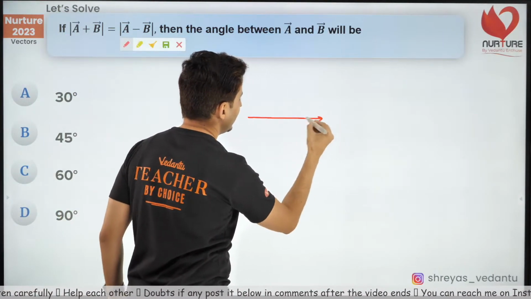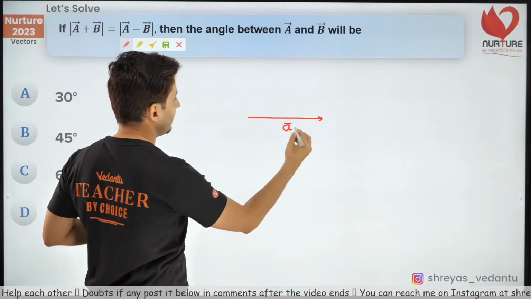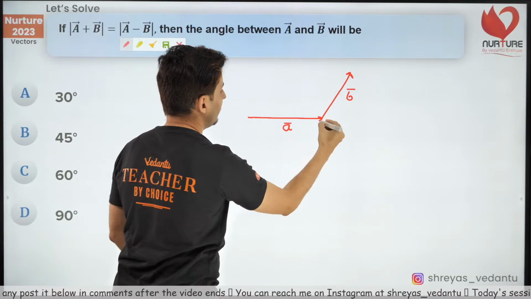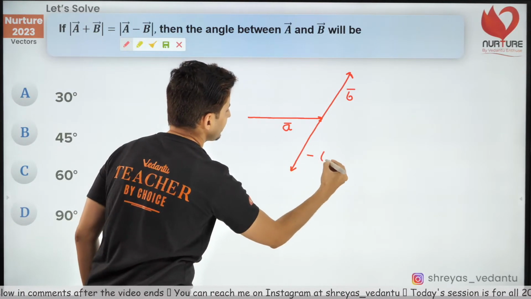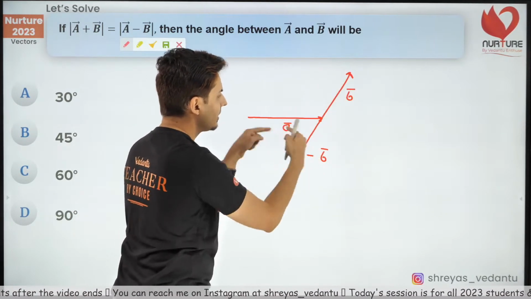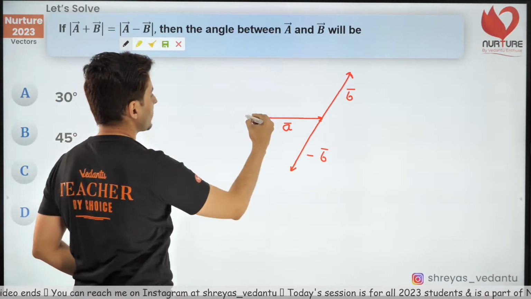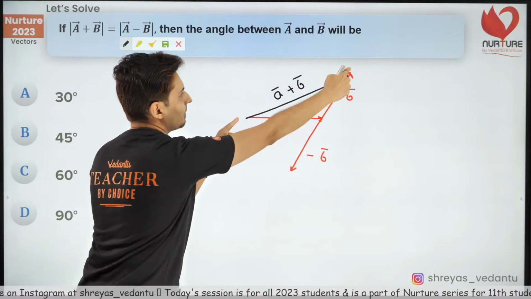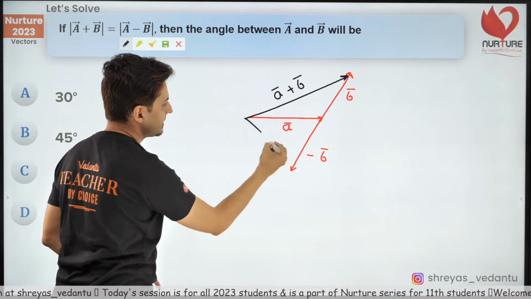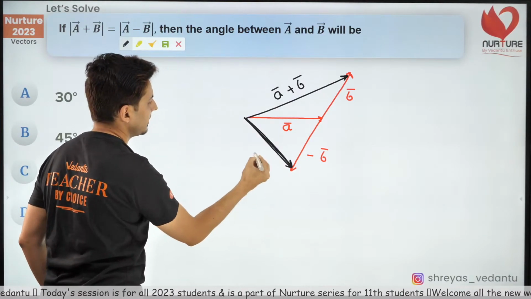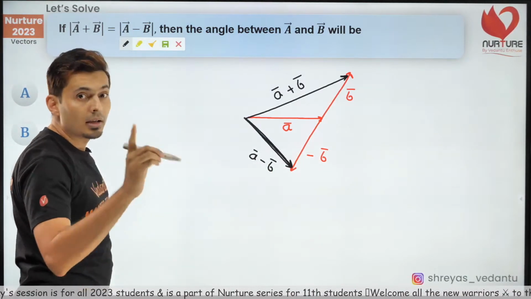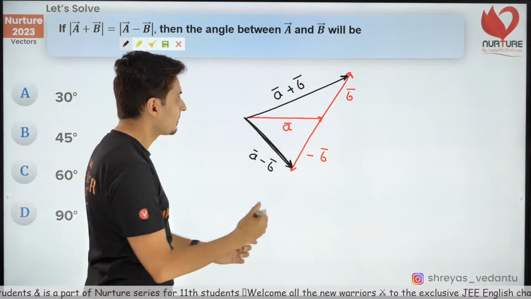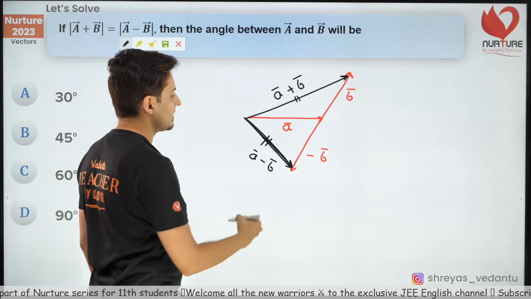A vector, let's say, is over here. B vector, let's say, is over here. Now, negative of B vector will be exactly over here. This is minus B. So, this one will be A vector plus B vector, and this will be A minus B. You can see that. This is nothing but A vector minus B vector. According to the question, both this and this magnitude wise are same. That means this side is equal to this side.